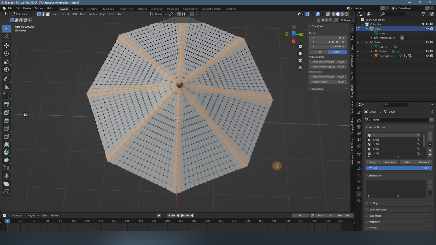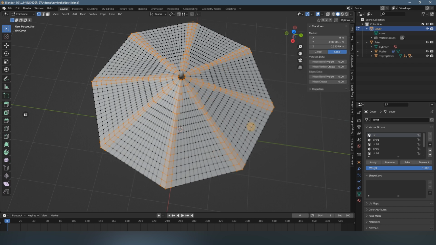So now we select every pin group, and we will create another new vertex group that includes every point of this, and assign it, give it a name, pin all.